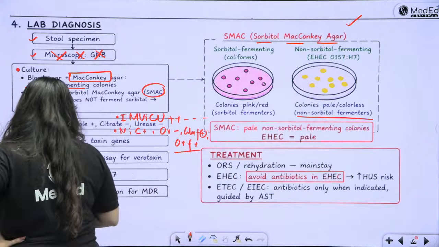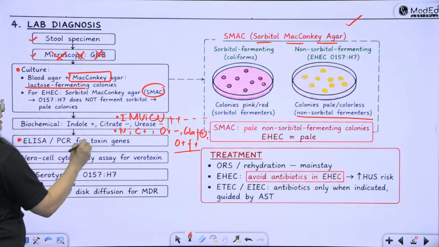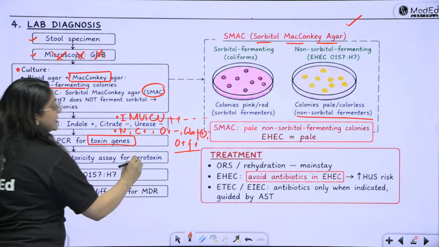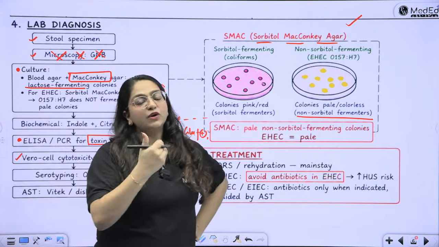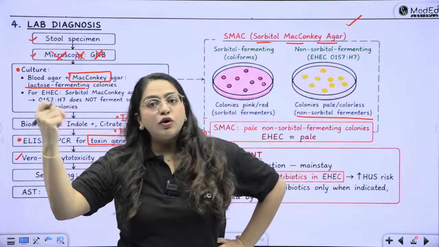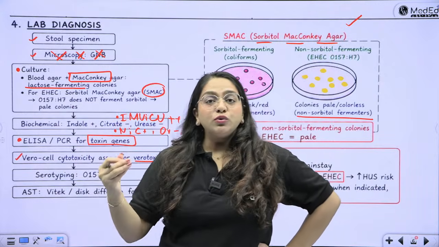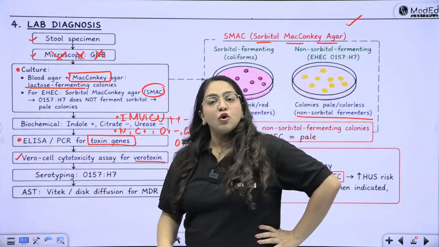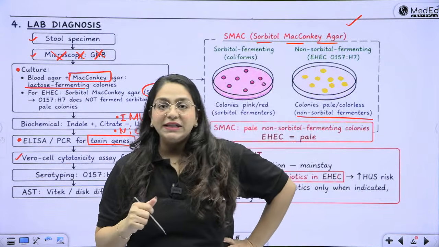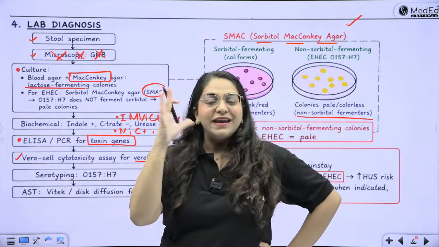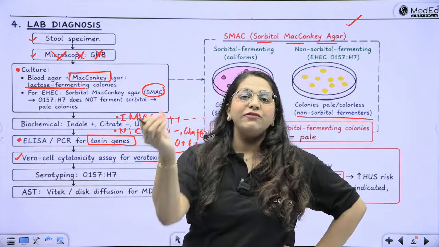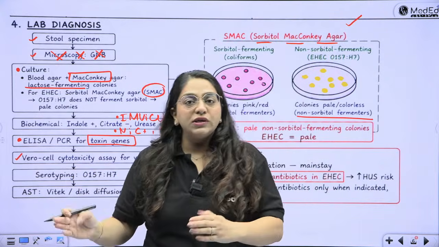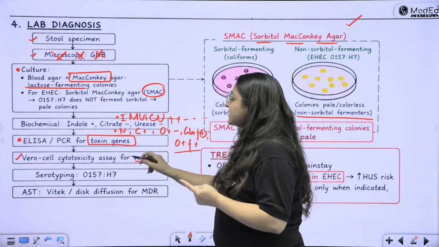Then after that, we can also do ELISA and PCR for the toxin gene detection. Vero cell cytotoxicity can be seen for the verotoxin. See, the name is verotoxin. Why is the name verotoxin given? Because it is toxic to the Vero cells. So, of course, you can demonstrate that also in the lab. Lab diagnosis is very, very logical. You just question everything and you get your answers. So the name of the toxin is verocytotoxin, and you are demonstrating Vero cell cytotoxicity.